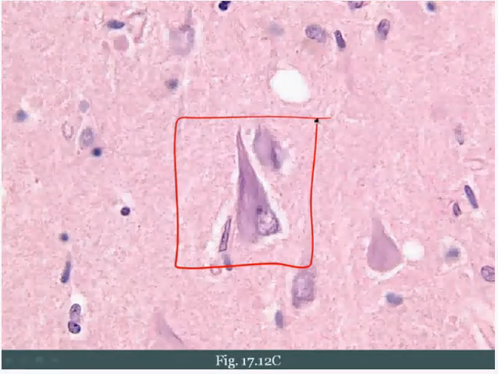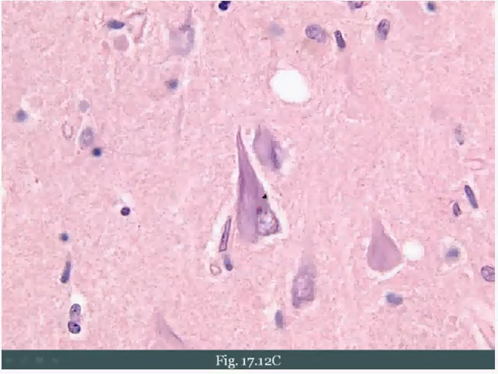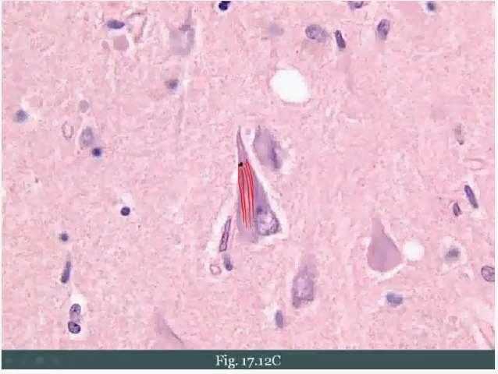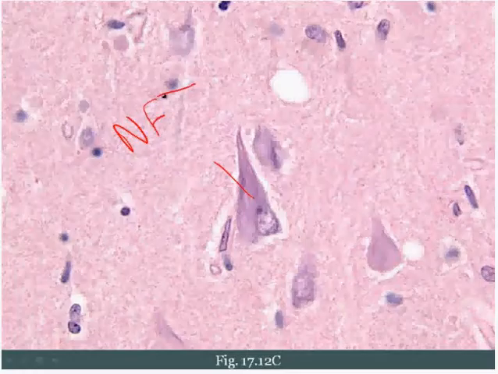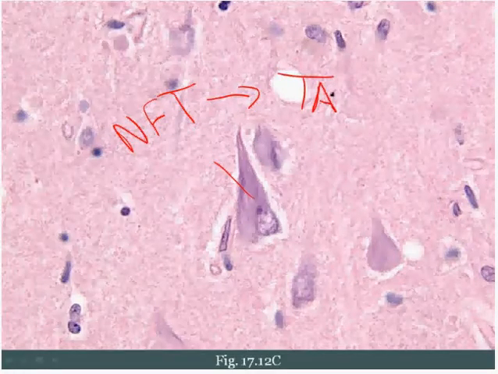The third pathologic hallmark of Alzheimer's disease is the formation of something called neurofibrillary tangles. Now notice that I've highlighted for you here a neuron. This is the nucleus of the neuron. And within this neuron, you can see all these delicate fibers running through the cytoplasm, which is sort of creating this flame-shaped edge to the cell. And so what's happening here is that you've got deposition of something called a neurofibrillary tangle within the cytoplasm of the cell. Now, board examiners like you to know that present within this neurofibrillary tangle is a protein called tau.